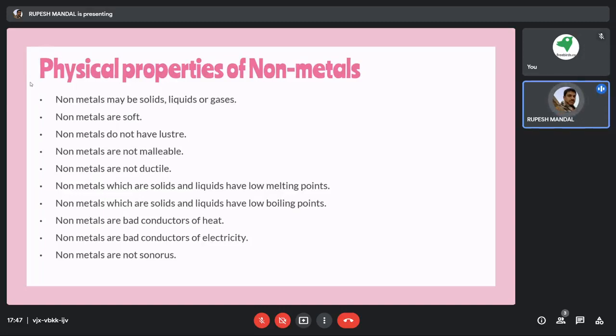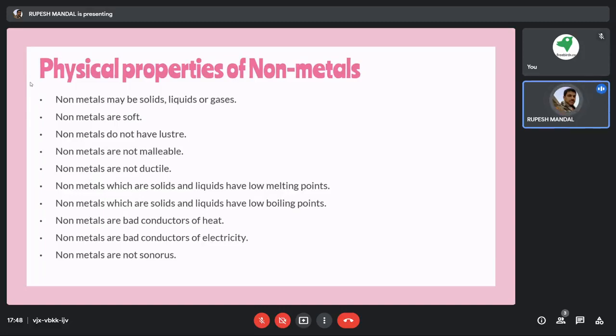If you find some malleable item or substance, you can consider that particular one as a metal. With that property, you also need to check the other properties as well.